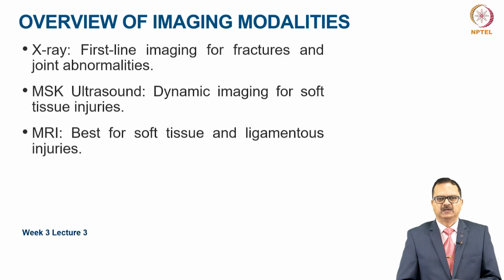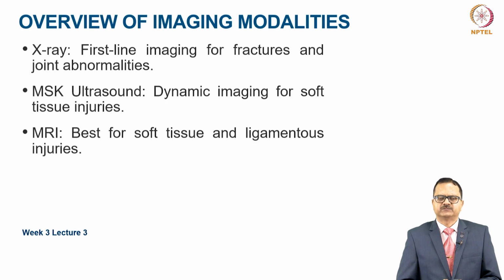A brief overview: X-ray is generally used as a first line imaging for fractures and joint abnormalities. Basically, anything to do with the bones can be picked up by an X-ray. Musculoskeletal ultrasound is used for dynamic imaging for soft tissue injuries. You can see a lot of detail in superficial soft tissues such as tendons, ligaments, and muscles. And you can also see how the muscles and the tendons are moving when you put the joint under stress.